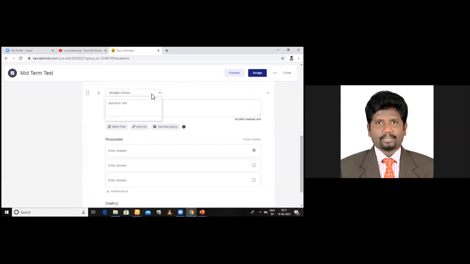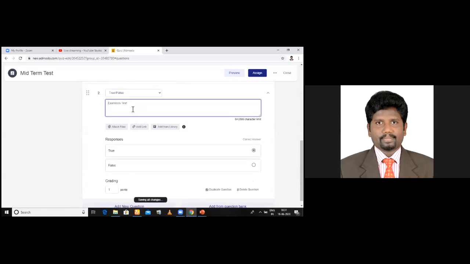Now I go for true or false. See here, true or false. Now I click the question for true or false. Automatically true or false is here. See here. And now, Chennai is the capital of Tamil Nadu. Okay, is it true or false? So select the correct answer, and go give the marks. It is 1 point. Okay.